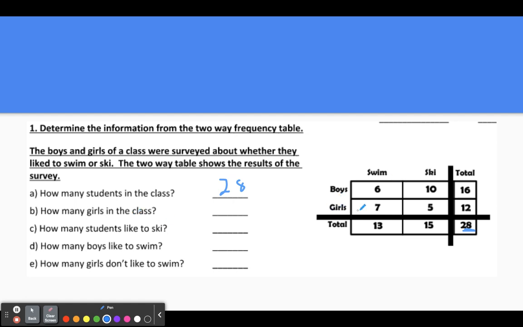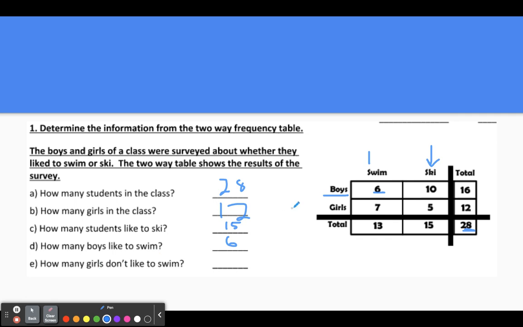How many total girls? We use this column and we go across. We see that that is 12. How many students like to ski? Now we're going down. Ski is this column. There are 15 people who like to ski. How many boys like to swim? Now you have the boys and the swim, and that meets there. That's going to be 6.